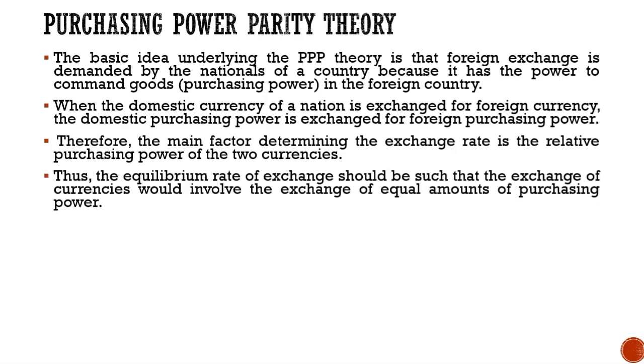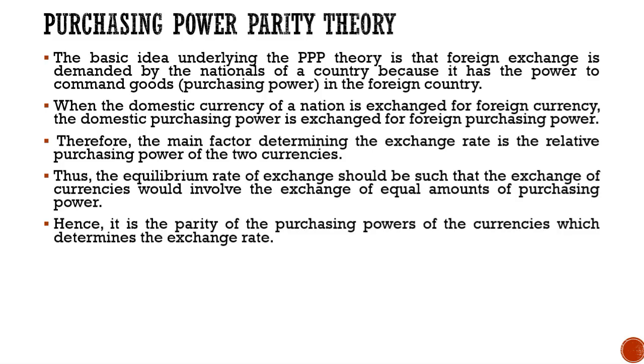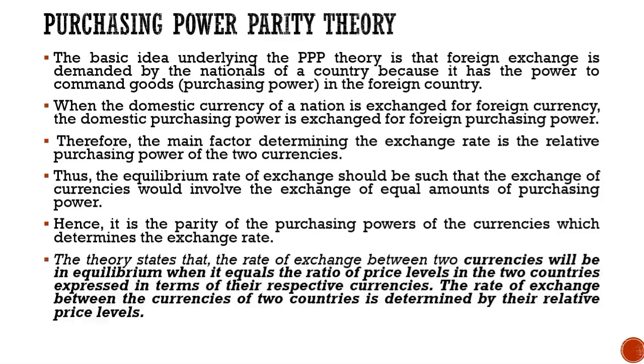Thus, the equilibrium rate of exchange should be such that the exchange of currency would involve the exchange of equal amounts of purchasing power. Hence, it is the parity of the purchasing power of the currencies which determines the exchange rate.